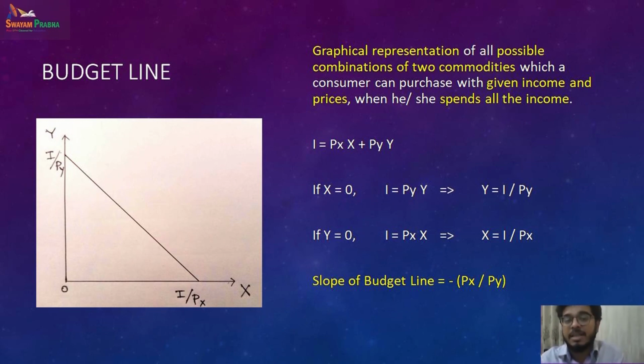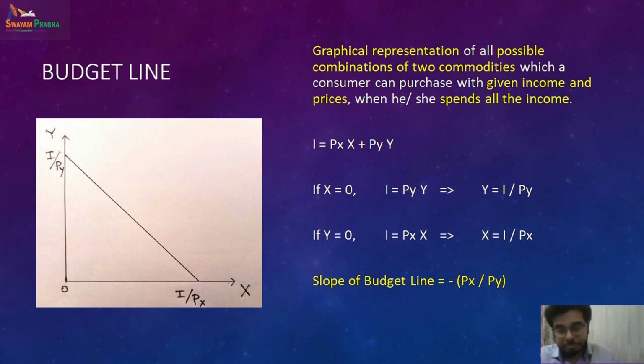The slope of the budget line is given as the ratio of the price of X and the price of Y, and it is minus because it is always negative. That's because with the budget constraint, you cannot buy more of both the goods. So you buy one extra of one good, and you have to reduce consumption of the other good, so that the balance is maintained. That is why the slope is negative. If I buy more of commodity X, I will sacrifice commodity Y. So there is a balance. I buy brinjal, I do not buy gobi.